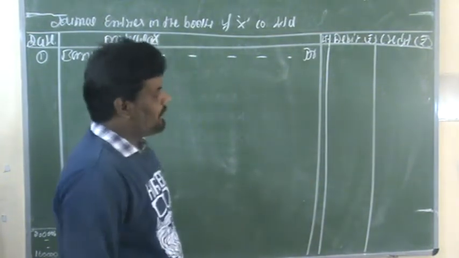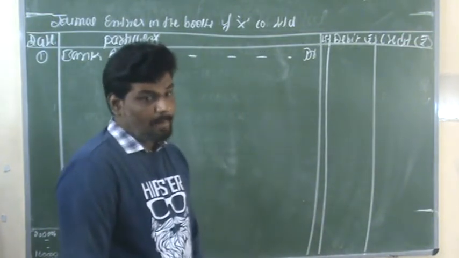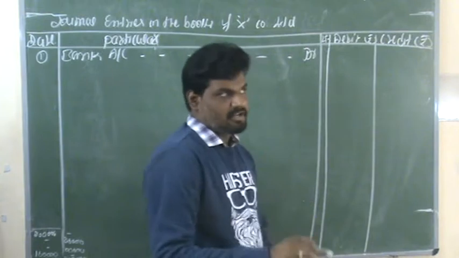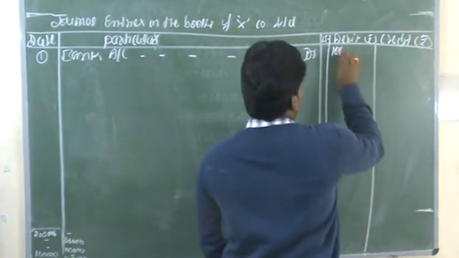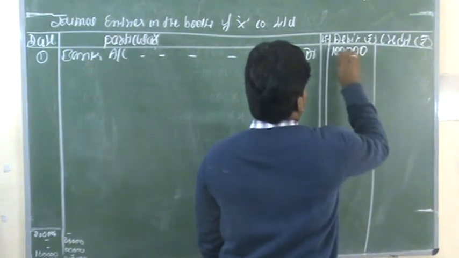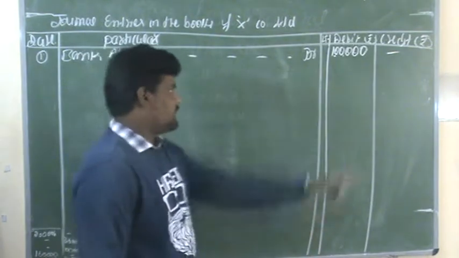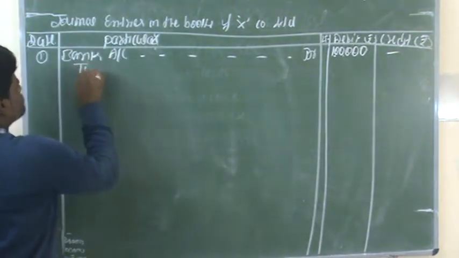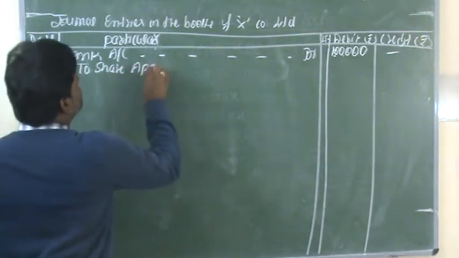The total number of shares is 10,000, 10,000 shares into application time rupees 10 per share. 10,000 into 10 means you will get 1 lakh rupees. Bank account debit, to Share application account.